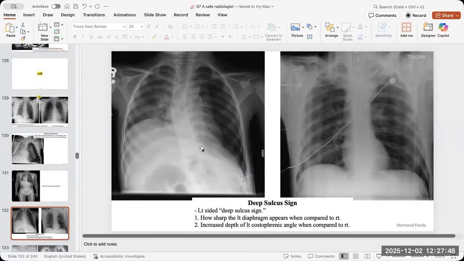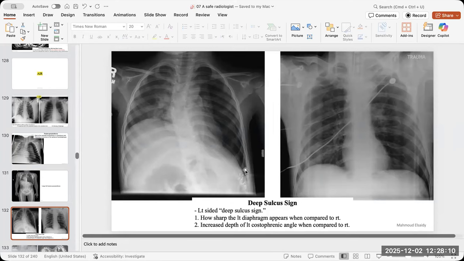And don't confuse it or overcall it with the deep sulcus sign. It is not tension pneumothorax. With the deep sulcus sign, the patient should be supine, and the pneumothorax air will be there in the CP angle, but it is not tension pneumothorax.